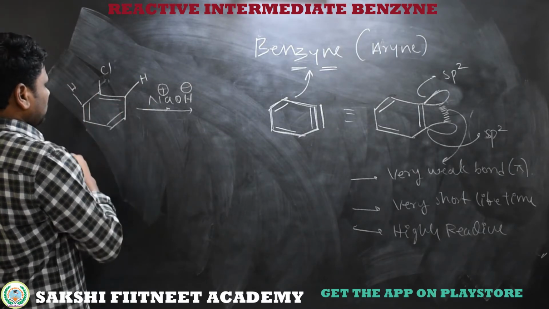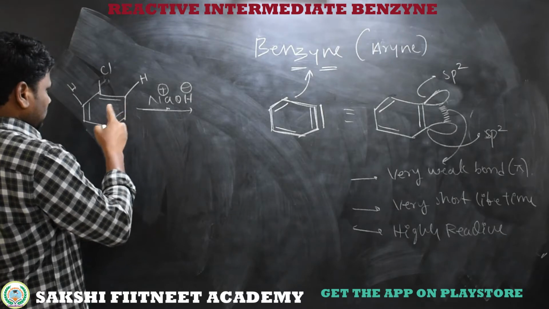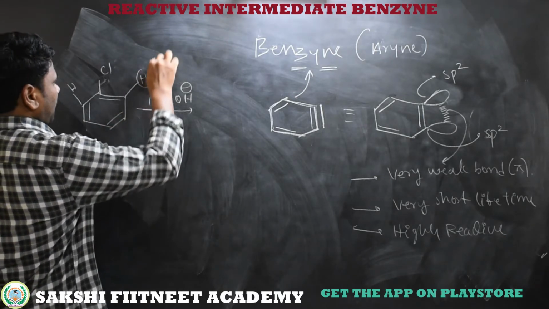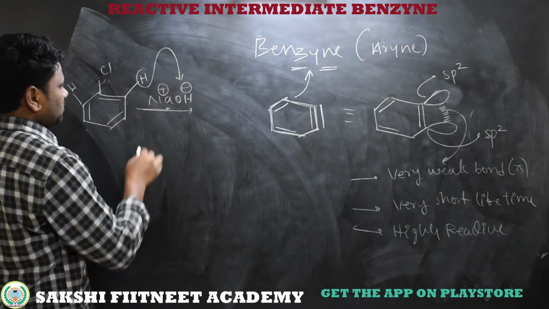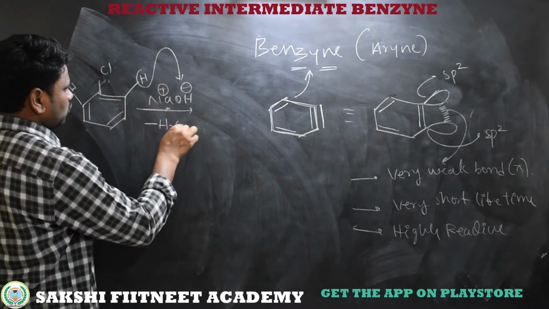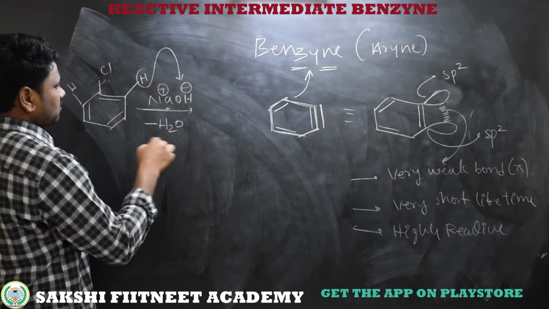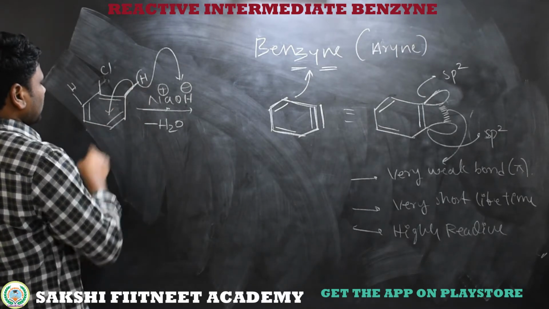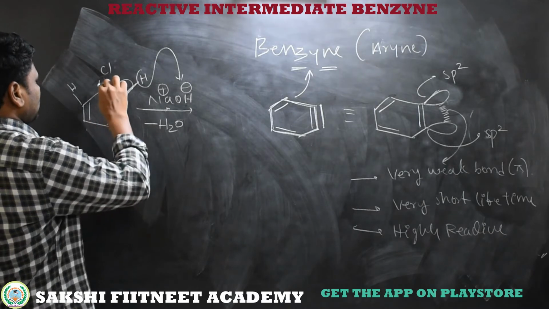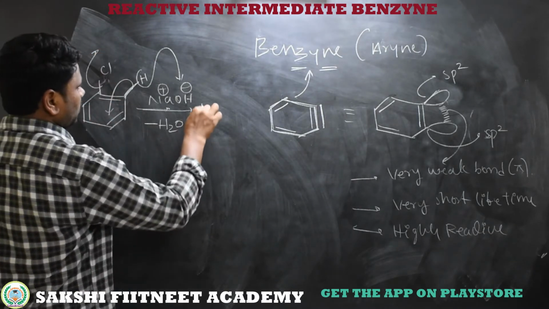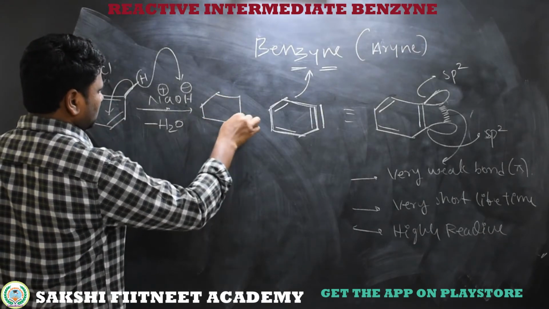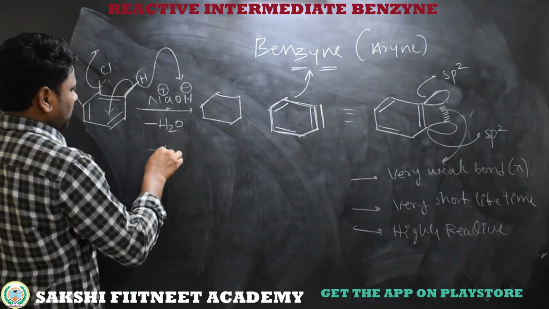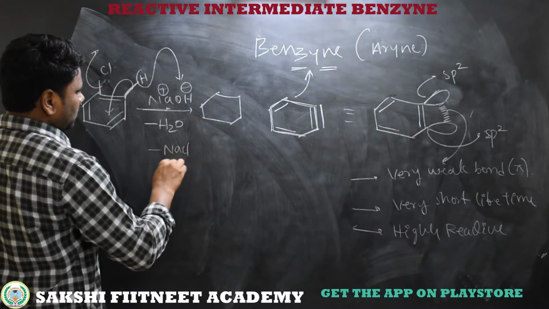Here we have 2 ortho hydrogens, and this OH abstracts one of these 2 hydrogens. That H plus is abstracted by OH minus, and it becomes minus H2O. Here the bond electrons shift towards this chlorine-side carbon, then the chlorine comes outside as Cl minus. That Cl minus and Na plus become minus NaCl.